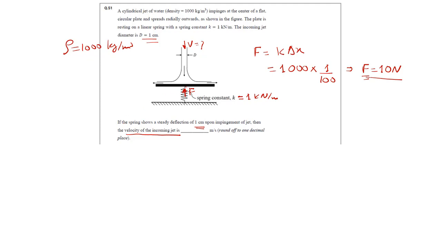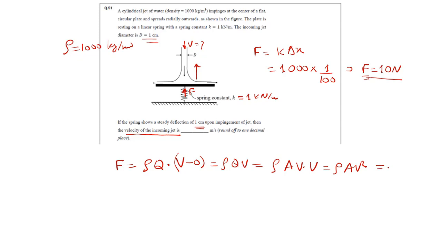So let us evaluate this jet force. On a horizontal plate, the jet force can be easily formulated as rho Q, that is m dot, into V, and there is nothing reflecting in this direction, so minus 0. So rho Q into V. What is Q? It is nothing but A into V. So rho A V square equals 10 Newton. I already know rho, 1000 kg per meter cube.